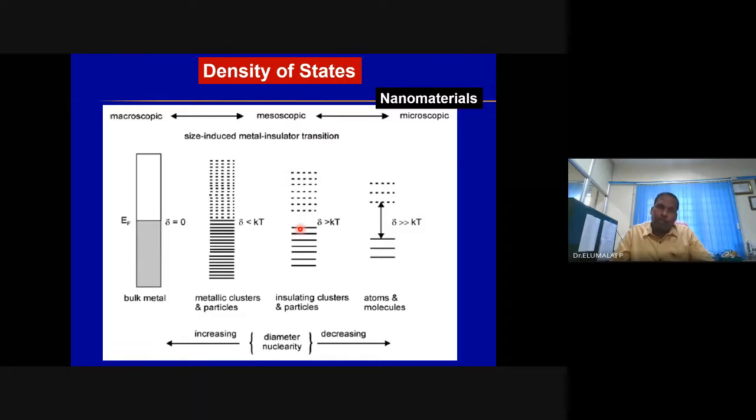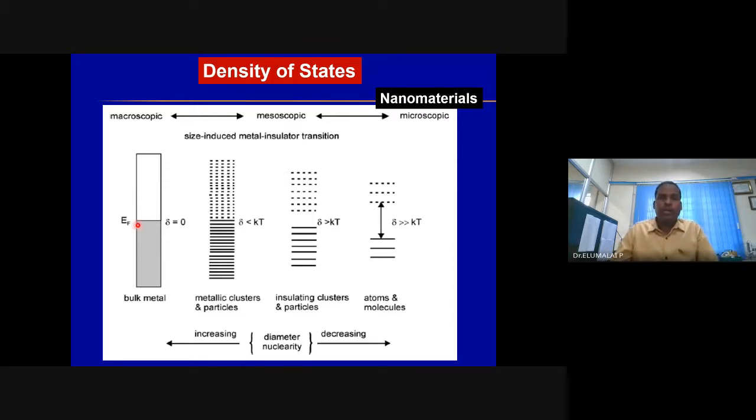There may be a development in the band gap, the Kubo gap. These are the energy levels of atoms. As we know already, the energy levels are discrete, separate, and it is possible to see the Kubo gap. I will define soon what the Kubo gap is. And in the bulk, there is no band gap. There is no separation, no Kubo gap. Valence band and conduction band overlap in the case of metals. If there is a separation, then it is a semiconductor, that is different.